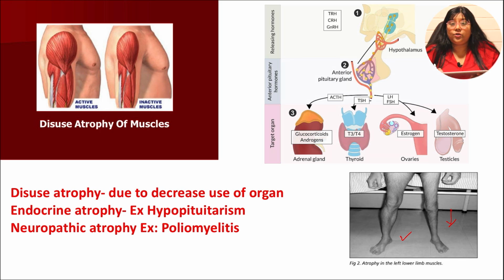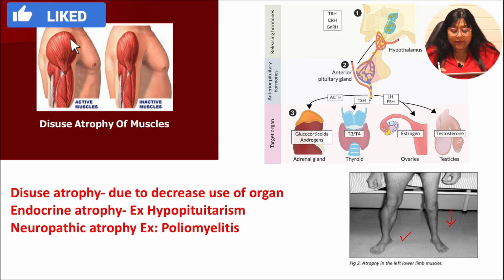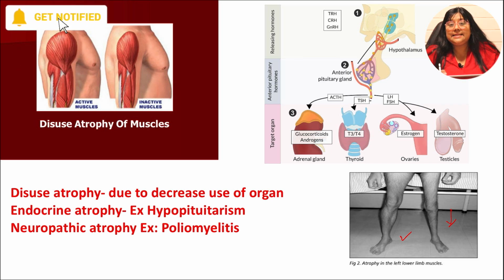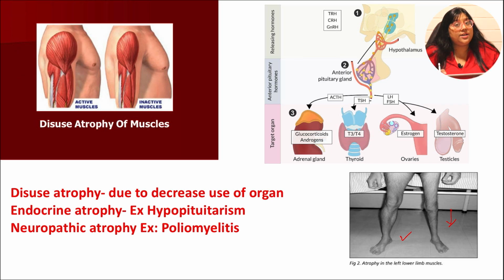Another type of atrophy is endocrine atrophy. To simplify it, you all know about the hypothalamic pituitary axis. You know that the hypothalamus controls the pituitary, and the pituitary is responsible for secretion of hormones like ACTH, TSH, FSH and LH.